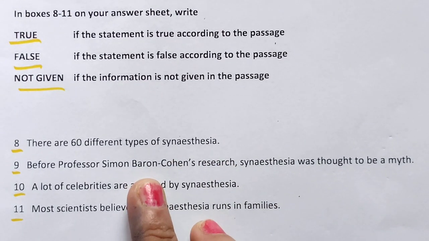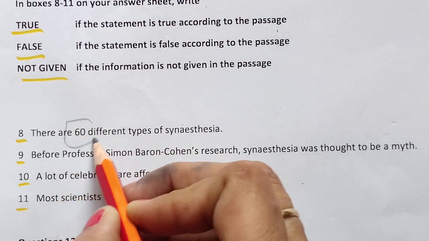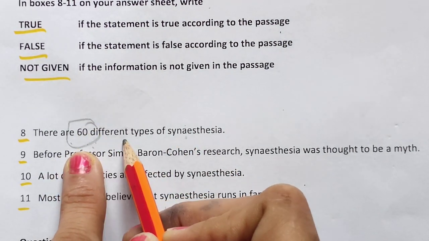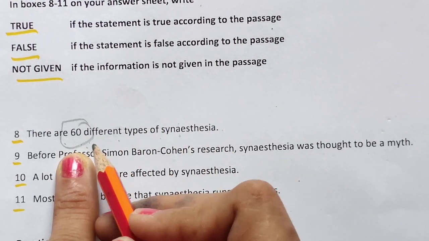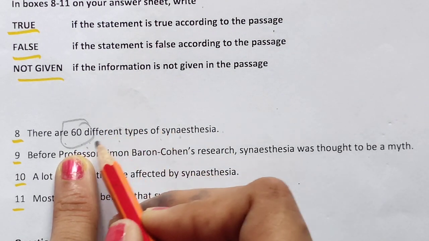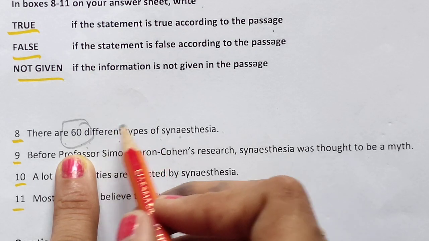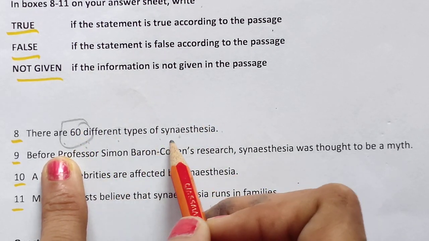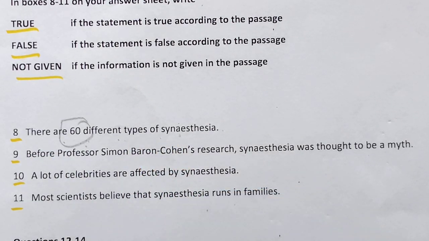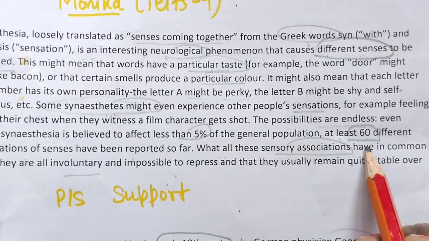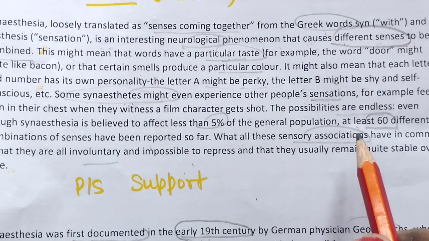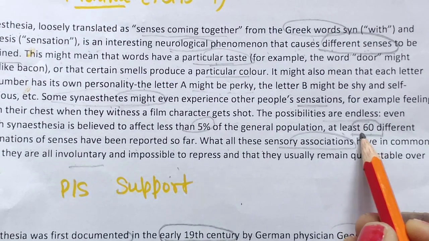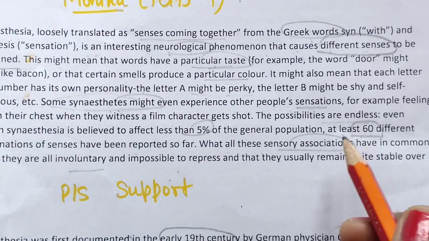Now coming to true, false, not given. So there are 60 different types of synesthesia. If they are talking about 60 different types of synesthesia, then true. If they are talking there are more than 60, 100 or 200, then false. And if they are not talking about the 60 different types of synesthesia, then definitely not given. So 60 we know where we have selected. That's why when you are doing the first type of question, read it, and whatever you think are important words, you can always circle and underline.